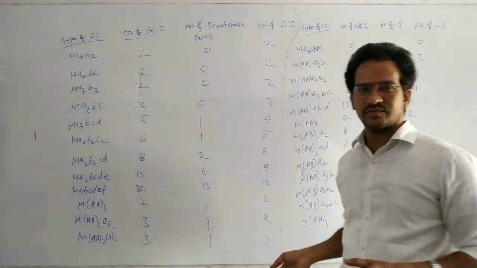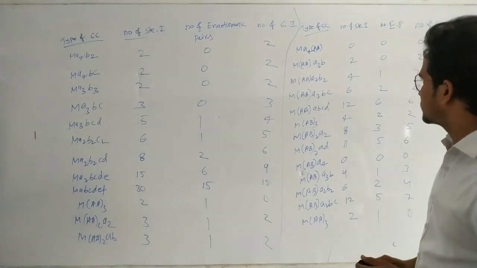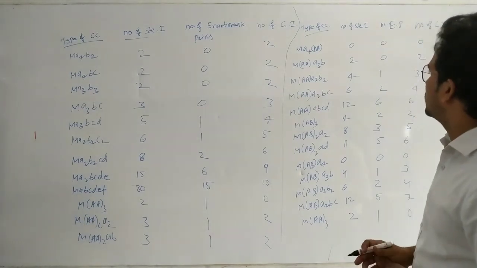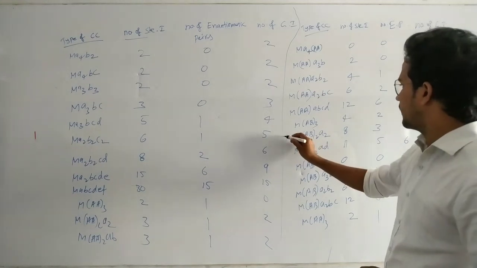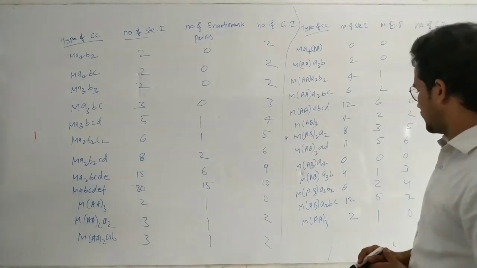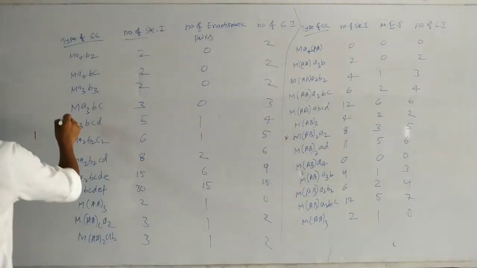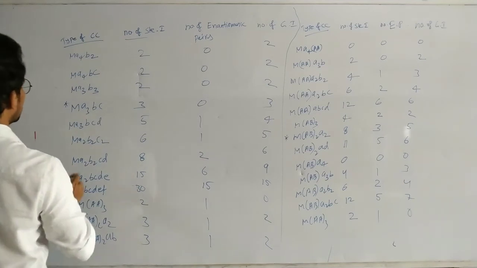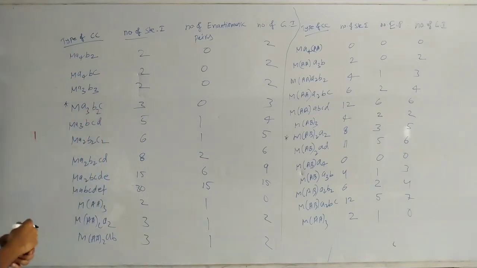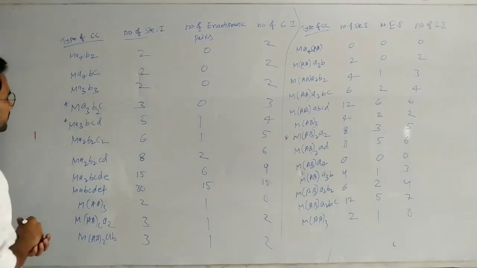We can solve these complex compounds like this. Next are Ma3B3, Ma3BC, Ma3B2C, Ma3BCD.